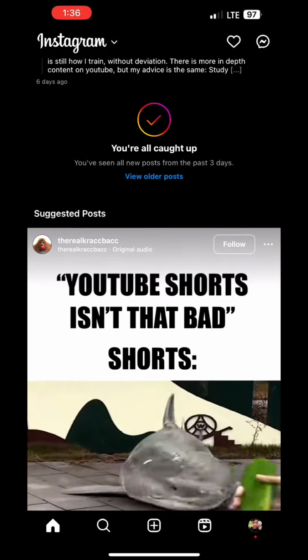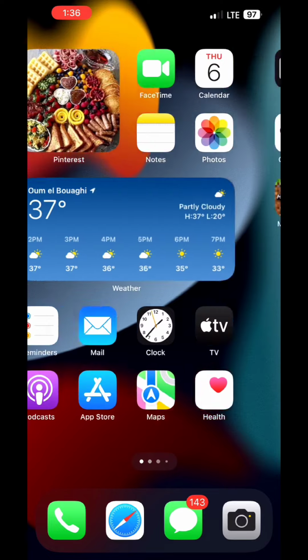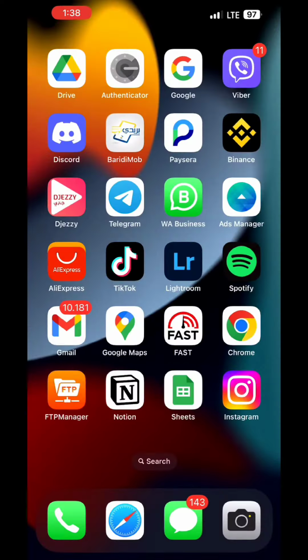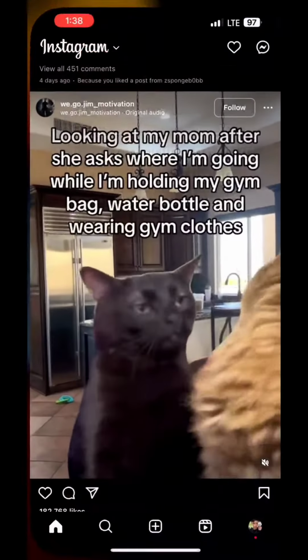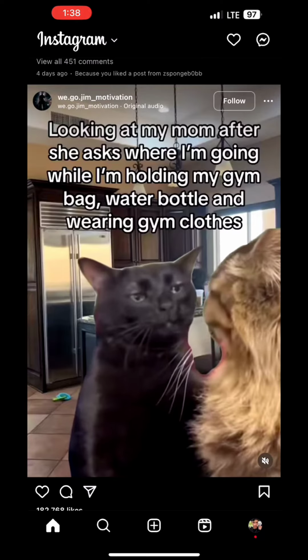Now, basically to fix it, you need to go to your App Store because this problem is not from iPhone, it is from the Instagram app. You need to go to Instagram from App Store and update it just like that. This should solve the problem. Just wait for the update. And then after that, you go ahead and open Instagram from the home screen or from the app. Once you open it, you should probably find the problem solved.